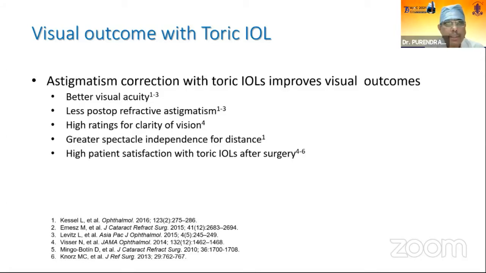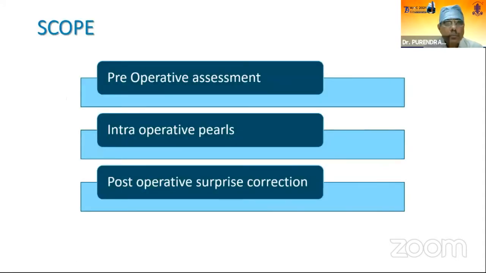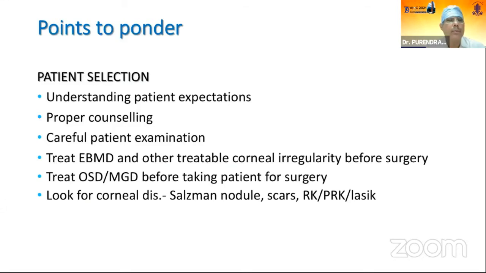But with toric IOLs, it's not like that. Once you have corrected, it will always remain the same, unless there is some pathology in the cornea or your patient selection has not been good. So this is what it is. My present scope will include a pre-operative assessment of the case, an intraoperative pearl, how we should do it successfully, and the post-operative surprise corrections. All these things I will be discussing in my talks.